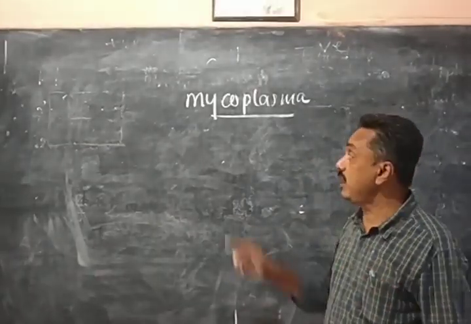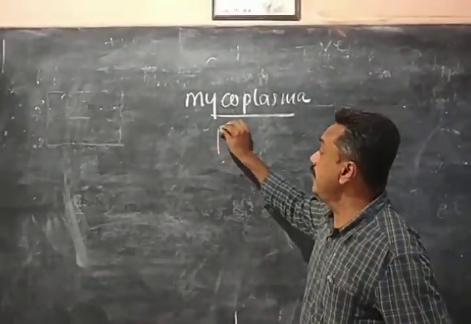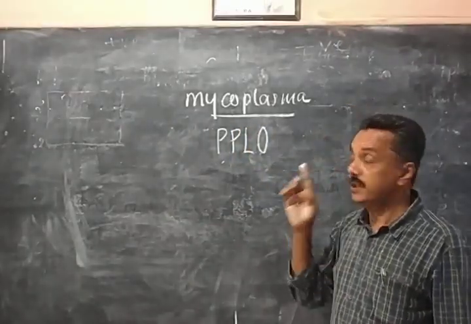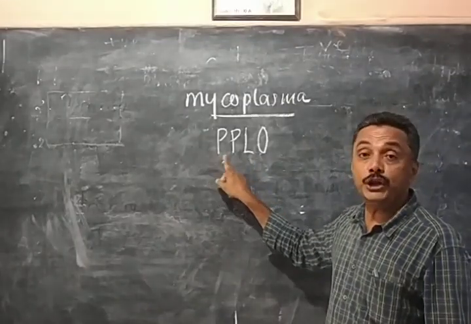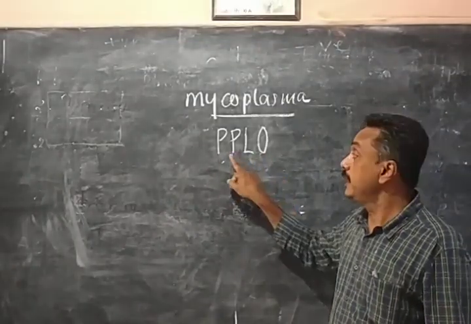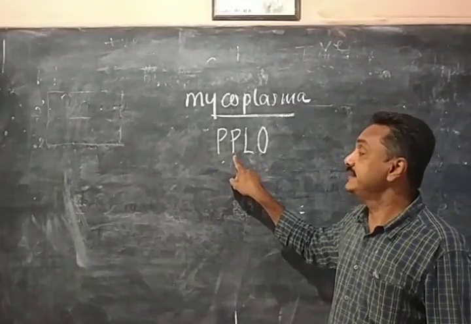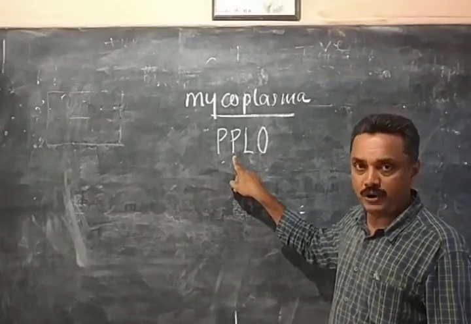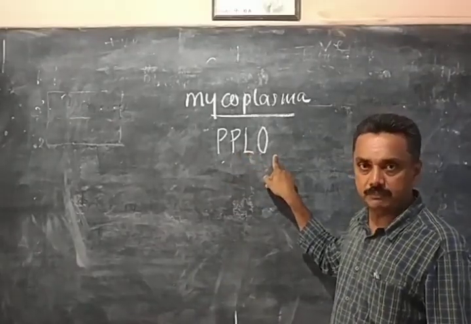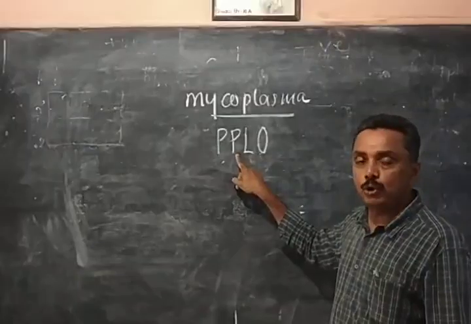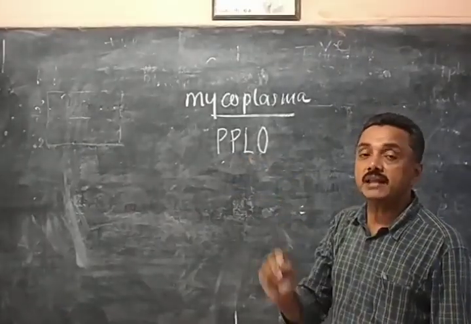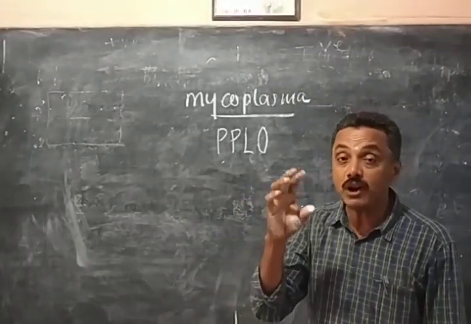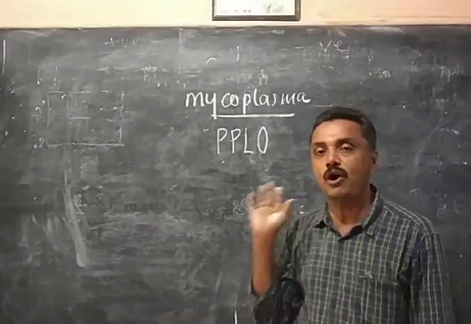Bacteria are with a cell wall. These mycoplasmas are otherwise called PPLO, pleuropneumonia-like organisms. P stands for pleuro, and this for pneumonia; in pneumonia, the P is silent, P-N-E-U. Mycoplasmas are otherwise called pleuropneumonia-like organisms. They are the smallest prokaryotic organisms, smaller than bacteria, without a cell wall.